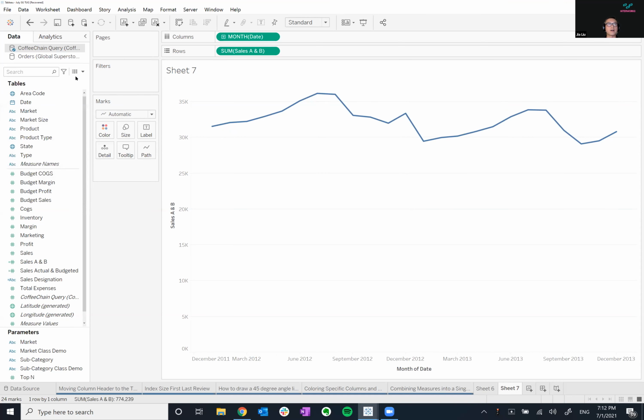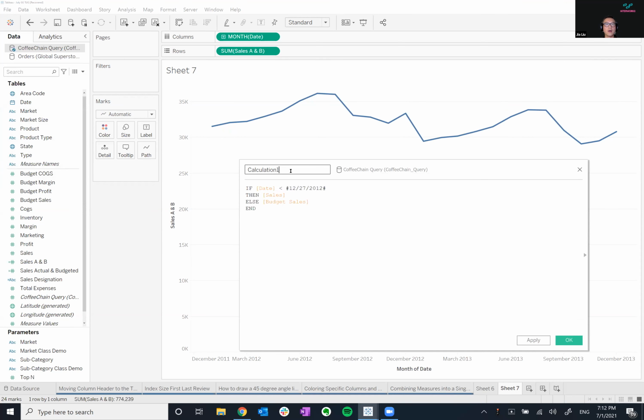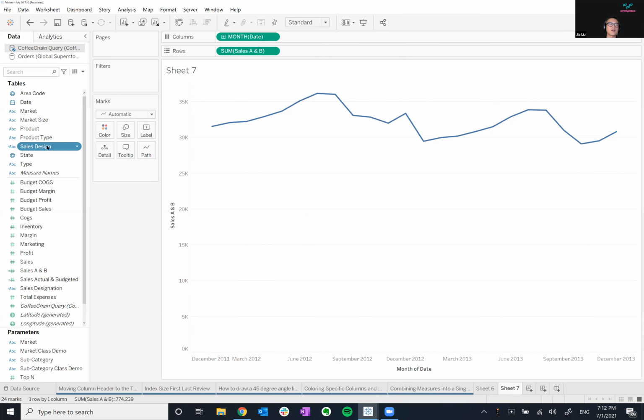So I'll make another calculation, and we'll call this one sales designation. I'll shorten this. We'll call this actual sales, and call this other half budgeted sales. And then I'll show you this little trick that we need to do this. I'll click OK, and I'll save it first, and then I'll put this onto color.